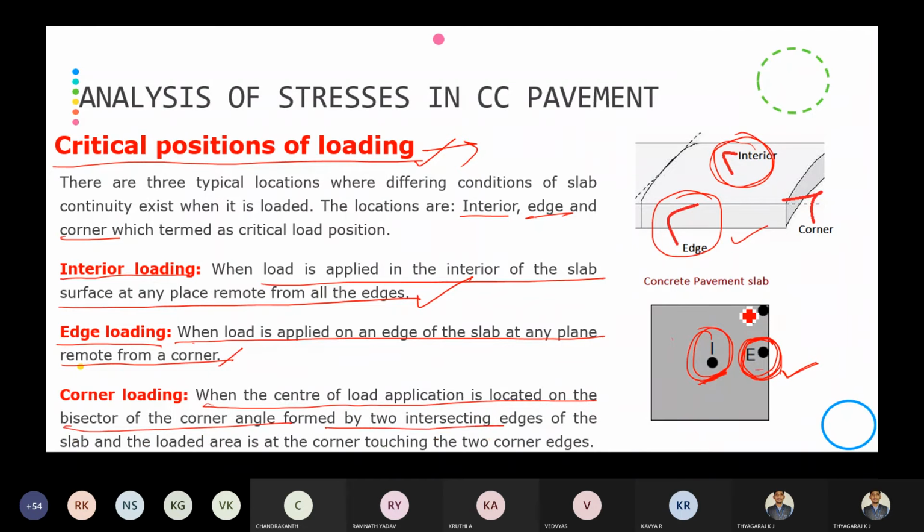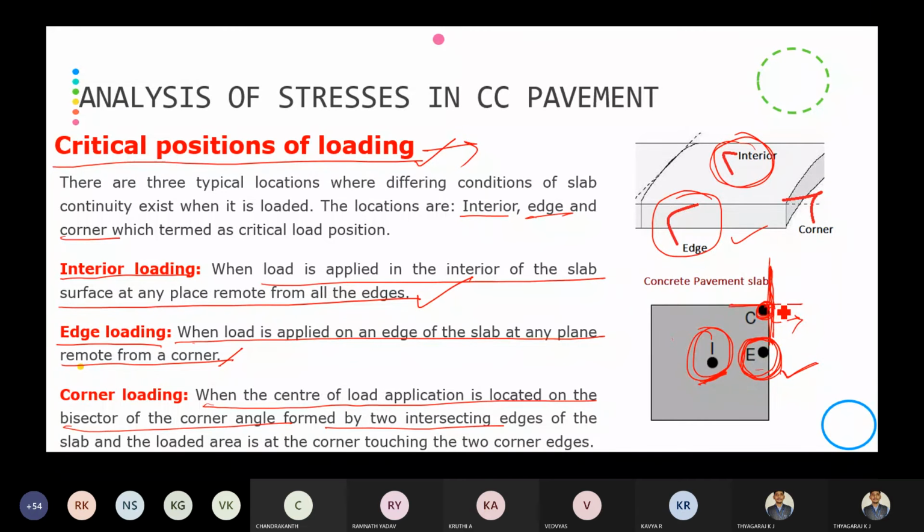You can observe here the two intersecting edges. At this position we apply the corner load, and we call it corner loading.